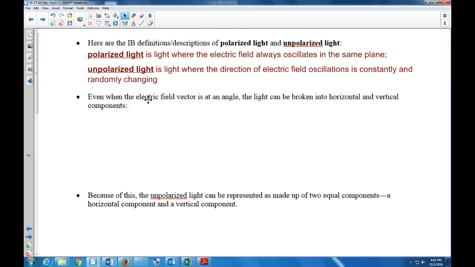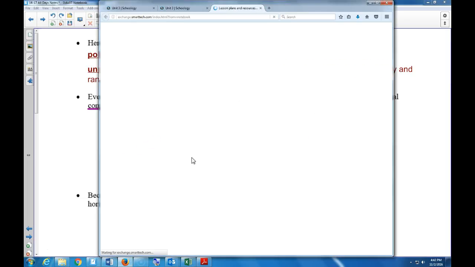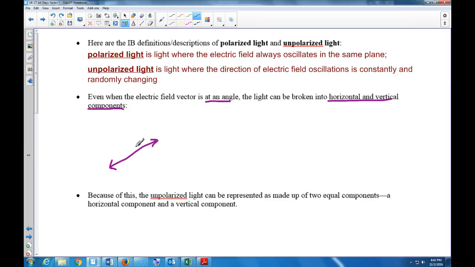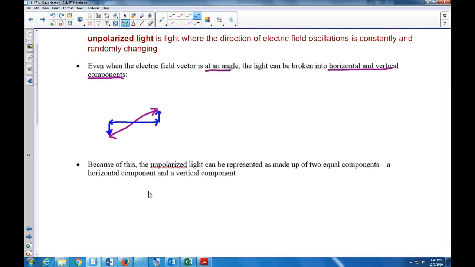Okay. Even when the electric field vector is linearly polarized, but at an angle, let me draw it. At an angle, you can still break the light into components, because that's what we like to do. We like working with horizontal and vertical. So let's break this into components. You've got an X component, and you've got a Y component. But wait a second. We could draw those Y components and just slide them over.